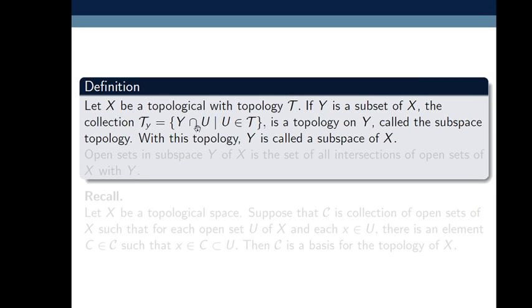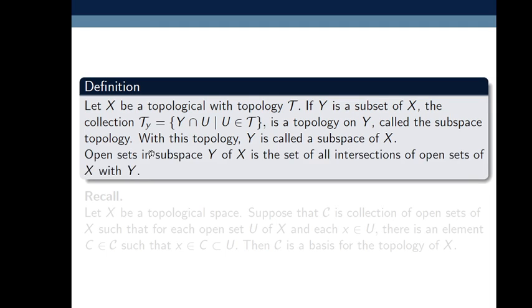So tau Y is equal to Y intersection U, where U belongs to tau. So we know that as tau is topology, U is open because every member of topology tau is open set. So this is called subspace topology. With this topology, Y is a subspace of X.